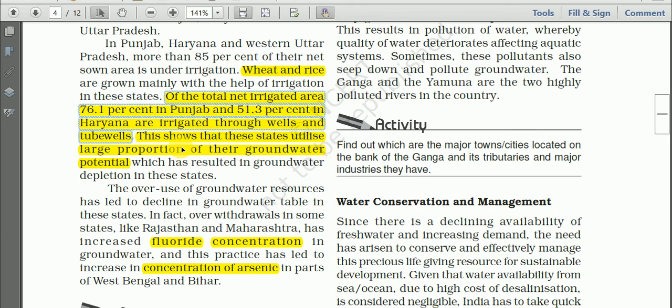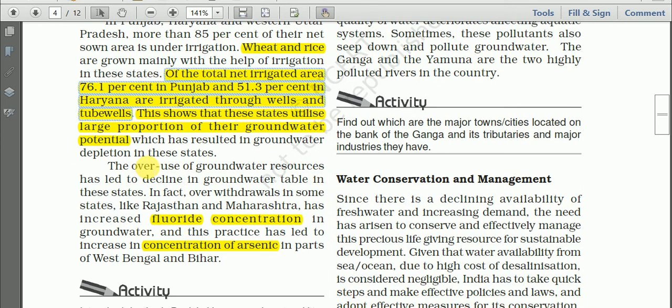It implies that the level of groundwater utilization is the highest in Punjab, Haryana and Western UP, because they are withdrawing this water from the wells and tube wells, that is from the groundwater. So this tells why the level of groundwater utilization is the highest in the northwestern part of India.